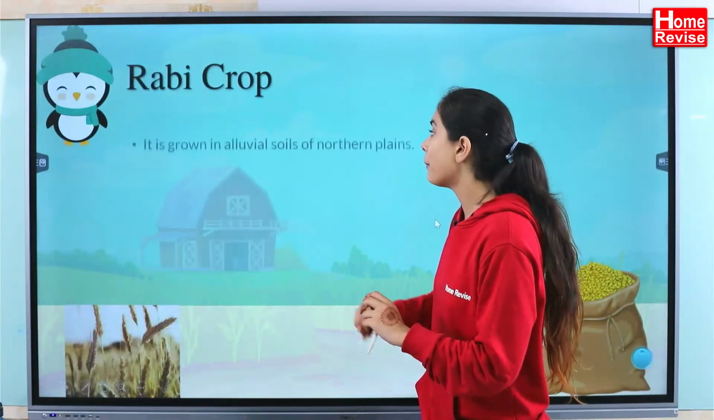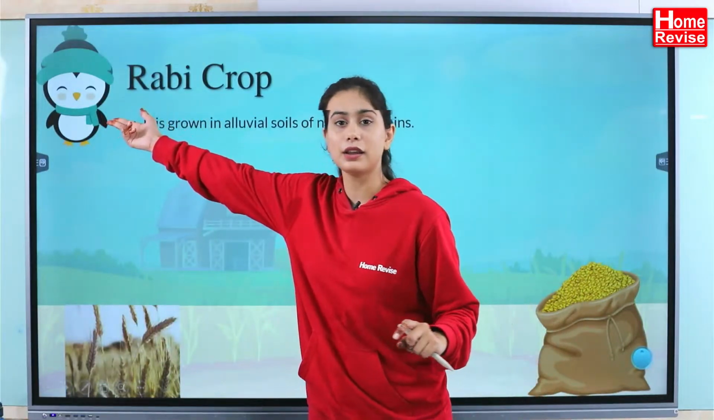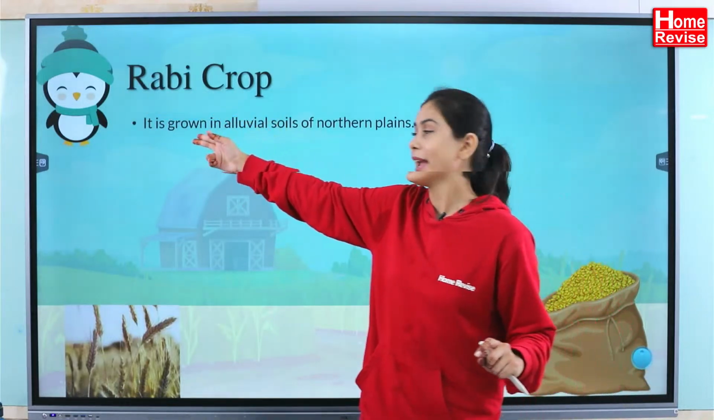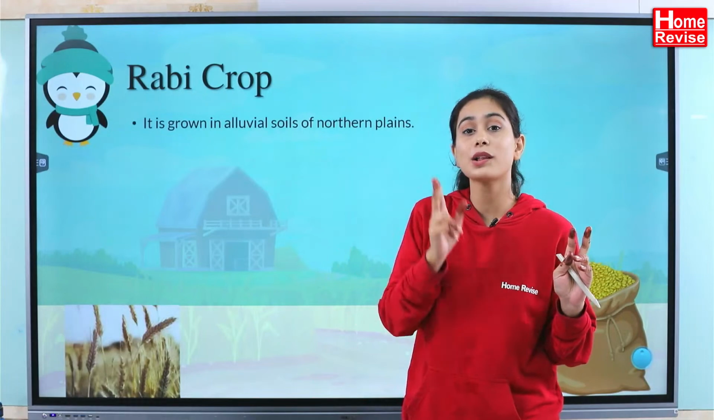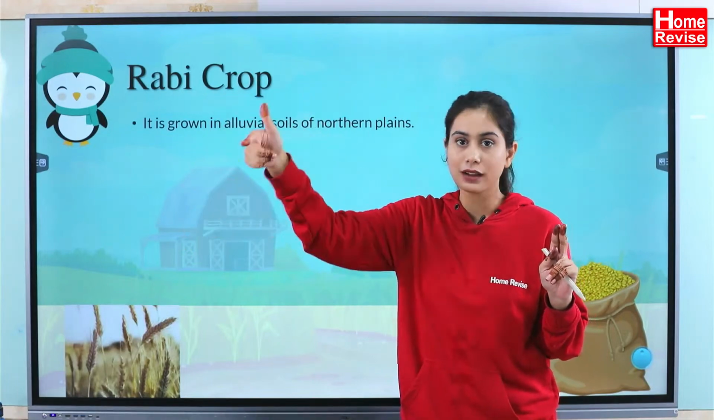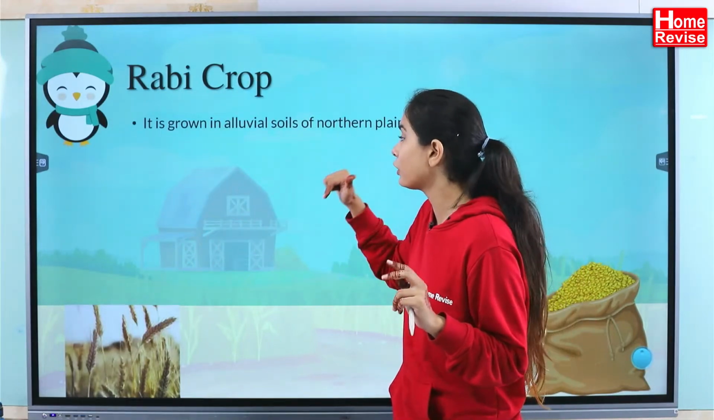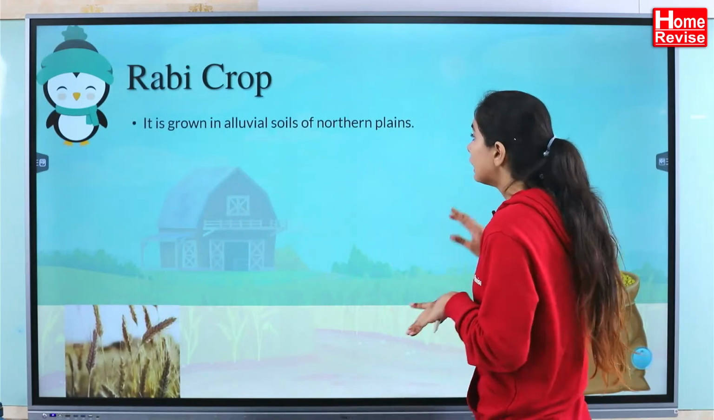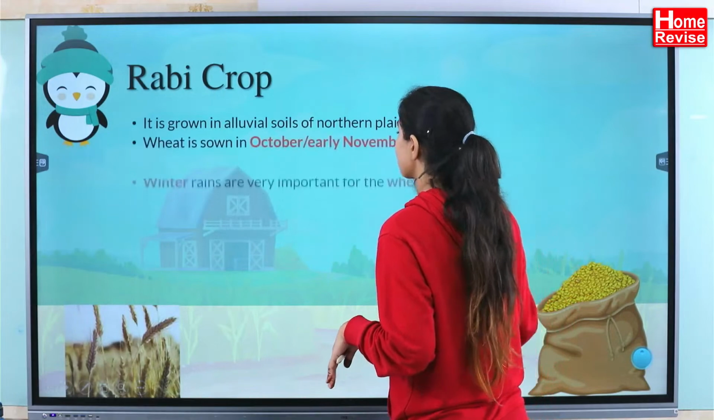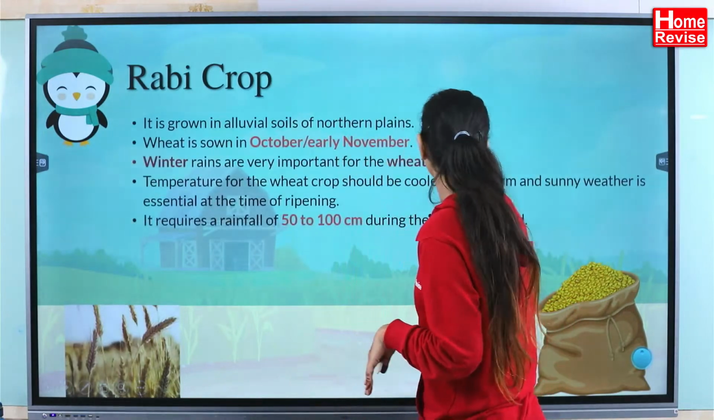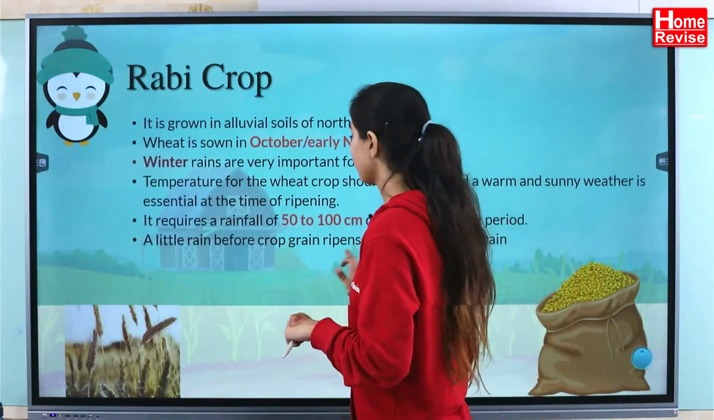Okay, next is Rabi crops. Rabi crops, can you see that cute little penguin? It is the winter season, so these are also called the winter crops. The rainy crops are the Kharif crops and Rabi crops are the winter crops. It is grown in the alluvial soil. Any doubt till here, you can just message me.